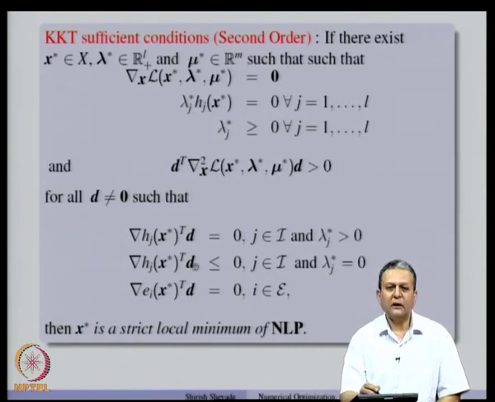Now, if we consider the set of non-zero D's which satisfy this, and then take any D from that set, the Hessian of the Lagrangian should be positive definite along those directions. If that condition is satisfied, then we say that x star is a strict local minimum of NLP.